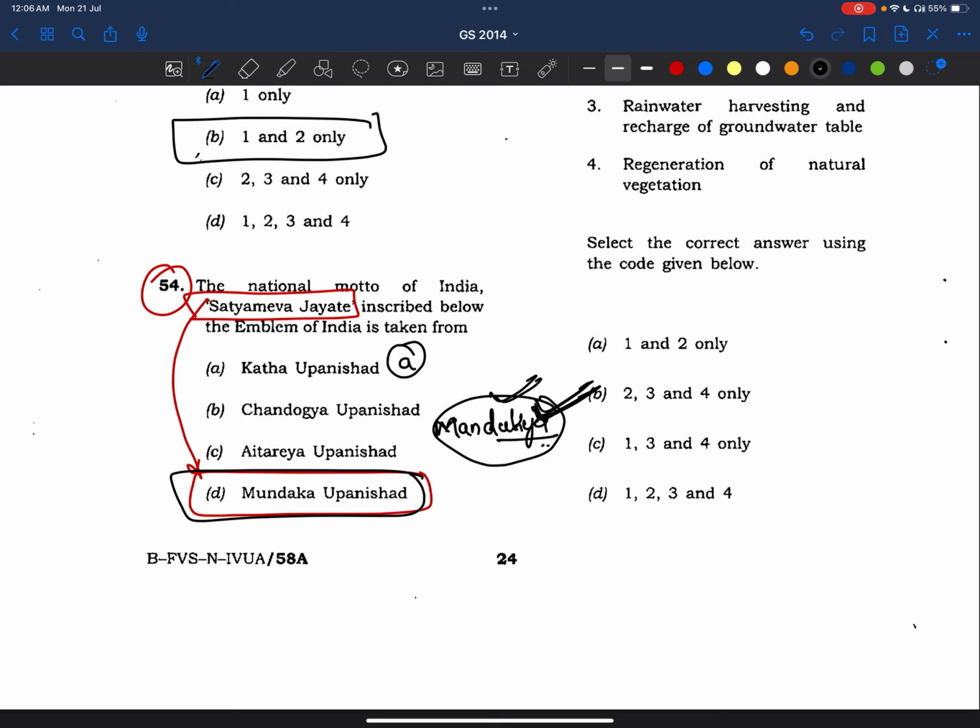I'm just telling this for our sake only, friends. Maybe UPSC this time, if it is asked, it can make Mandukya an option also, right? So I just wanted to share my experience with you. Even Mandukya Upanishad is there, and there are possibilities that this Mandukya Upanishad can be an option also. It was there in one test series. I wrote it and I made a mistake. That's why I'm telling you. So answer is D, and we should learn. We should make notes on all these Upanishads because it has been asked. There can be some significant things related to these Upanishads, so we'll write at least 2-3 lines about each.